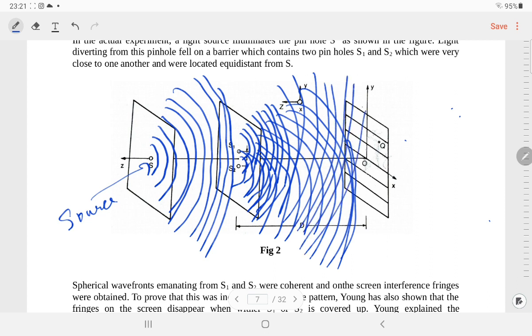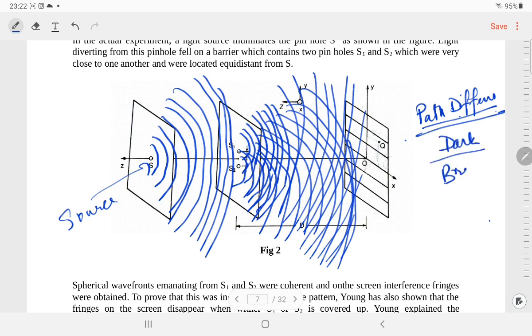So when they reach the screen, there are different kinds of situations depending upon the path difference between the interfering light. Depending upon that, we will be having dark or bright fringes on the screen. What is that screen? This is the screen. Okay, so that is about Young's double slit experiment.